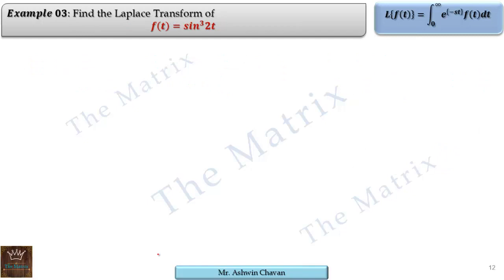Example 3, find the Laplace of sine cube 2t. So sine cube 2t is a product of two functions, sine 2t 3 times. Therefore, we cannot take its Laplace because it is not in standard form. We know Laplace of sine 2t, not sine cube 2t. Okay, so let's split it.